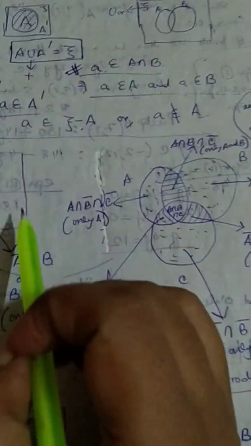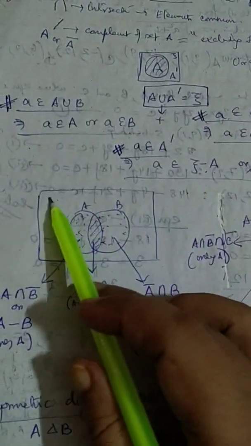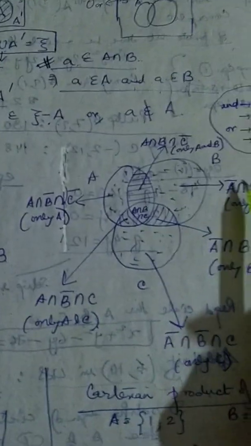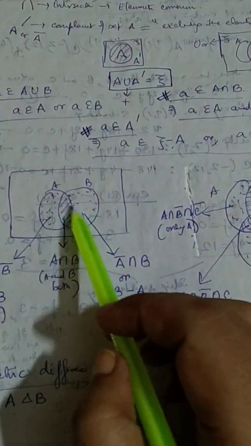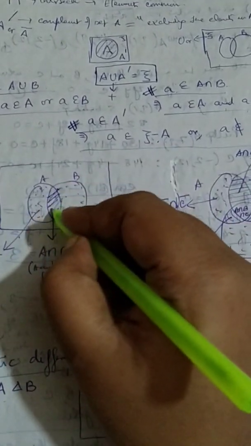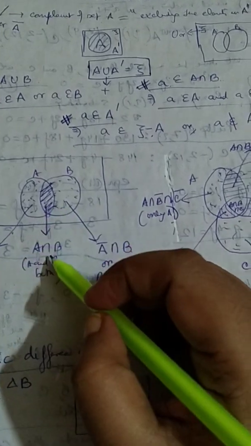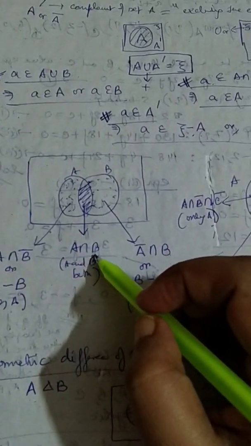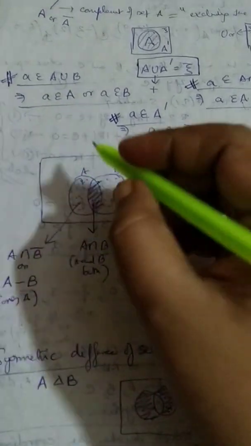Then this is a Venn diagram, which is very, very important, for 2 sets, and this is another Venn diagram, this is for 3 sets. Now, when we have 2 sets, this is a set A and this is a set B. This region over here is common to A and B. It is represented by A intersection B because it is A and B both.